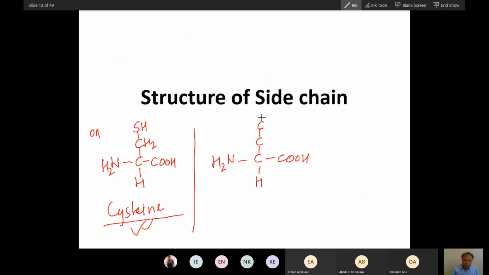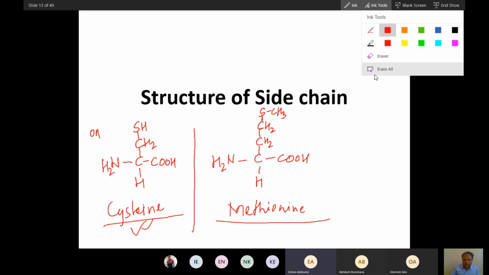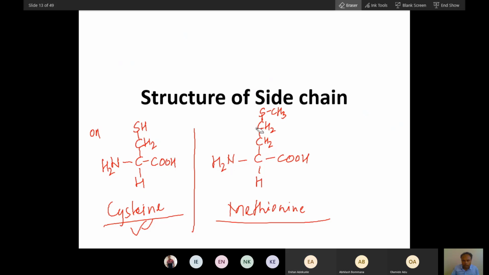Now with this carbon, you add sulfur. To this sulfur, you add a methyl group. So you can see the structure of methionine is a bit complicated. Can you see this complicated structure? Yes. I'll make it simple. My job is to make everything simple. So let's see how simple I'll make it.